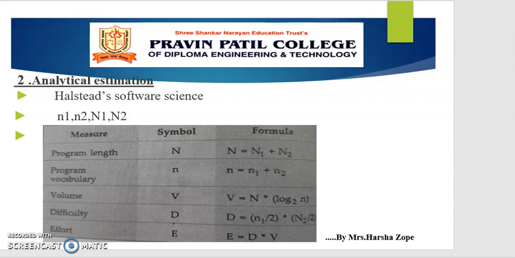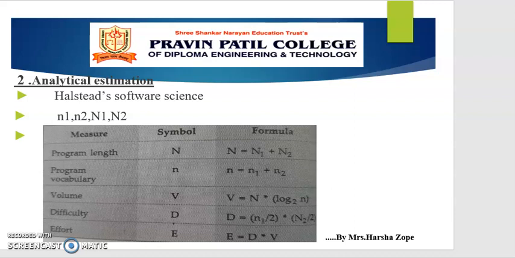In a table, you can see that from these numbers n1, n2, capital N1, capital N2, 5 measures are derived: program length, program vocabulary, volume, difficulty, and effort. The formulas to calculate them are given on the screen.